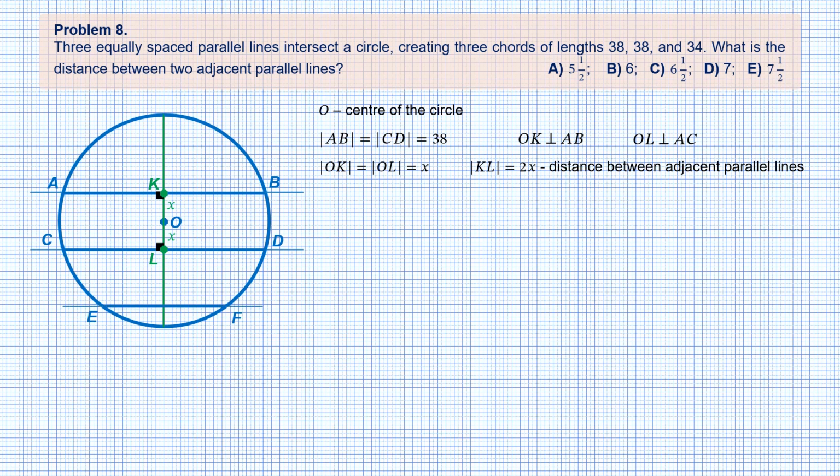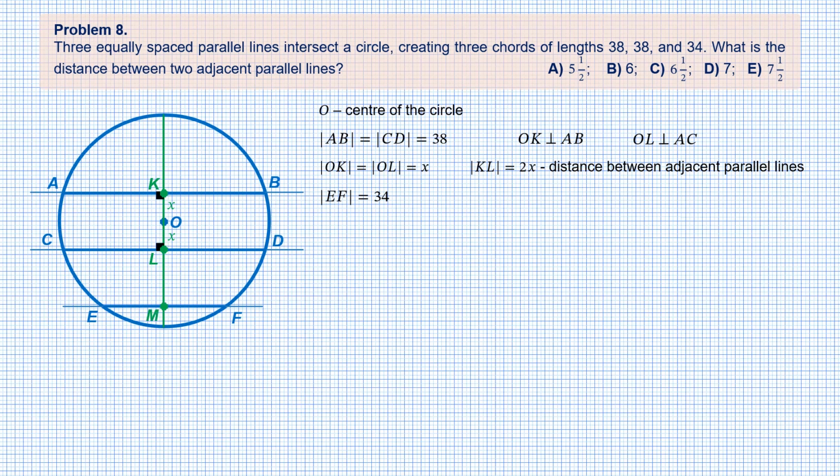Chord EF. This chord is parallel to AB and CD, but it is shorter, so it is located further from the center. Without loss of generality, we can assume that EF and CD are located on the same side of point O. So let's write that the length of EF equals 34.